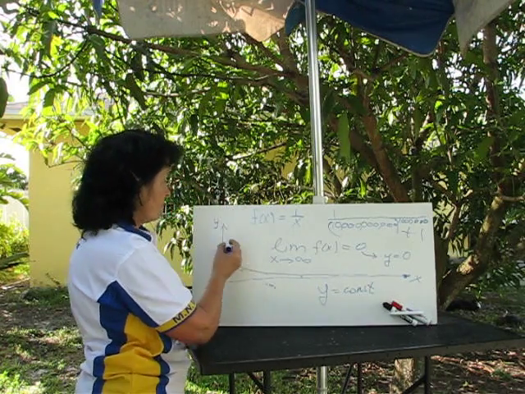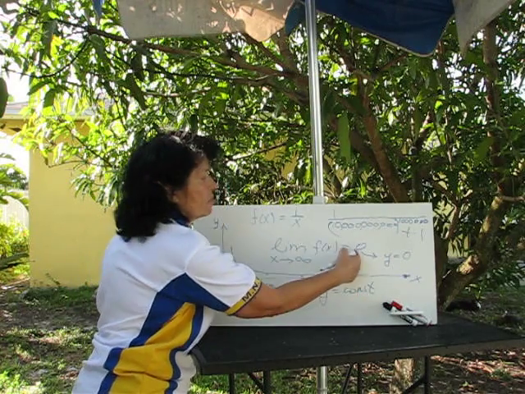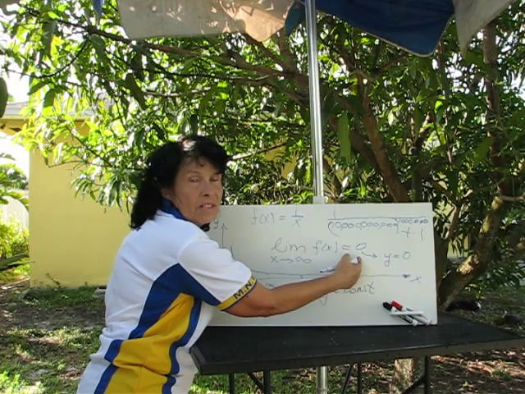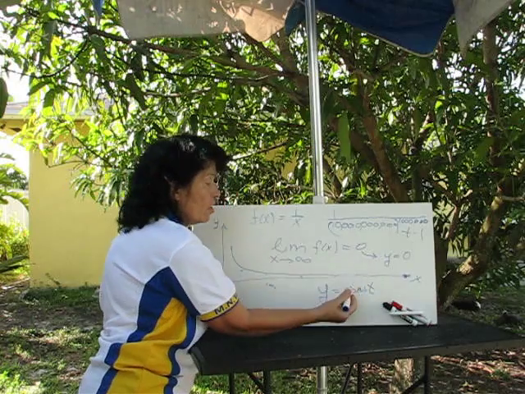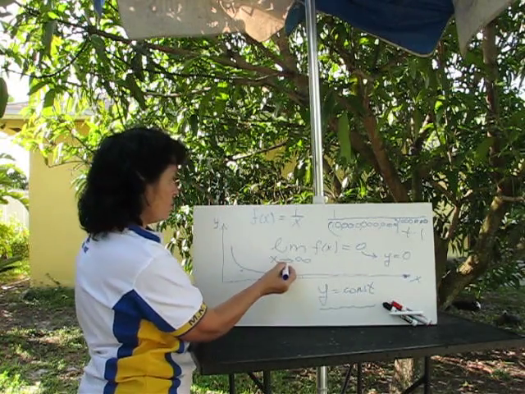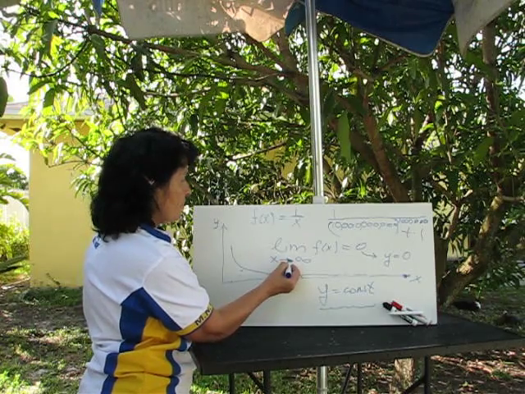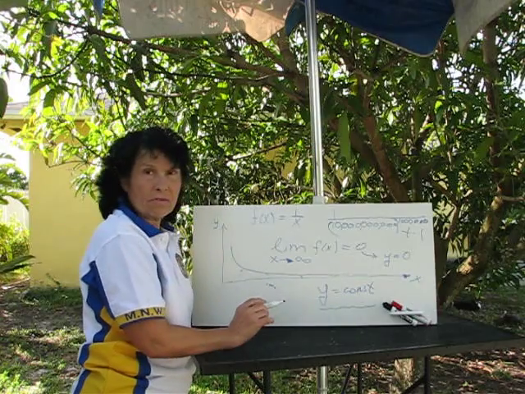Horizontal asymptote, y is equal to a constant. What is the constant? This number. What is the boundary number of your function? This is a number which will give you the equation of the asymptote, the horizontal asymptote, when your x approaches infinity, and it describes the behavior of the function.